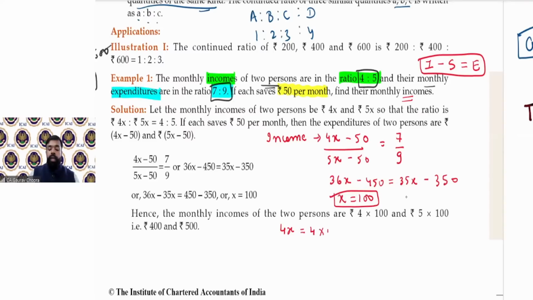So 4 multiplied by 100 is 400, and 5x, 5 multiplied by 100 is 500. So these are the income, 400 and 500. Okay. So income minus saving will give expenditure. So the final answer is 400 and 500.